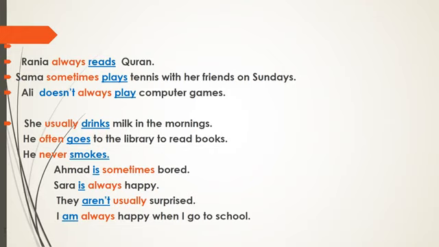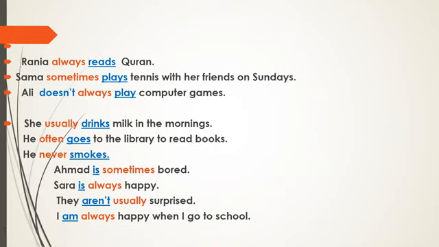Of course these two sentences are positive ones. What about the negative one? Yes, the negative one is what? For example, Ali doesn't always play computer games. Okay, so here we have the auxiliary verb doesn't. Why do we use doesn't here? Yes, because of the subject also. The subject here is Ali. Because of that we put doesn't, not don't. And notice the main verb. The main verb here is an infinitive one.